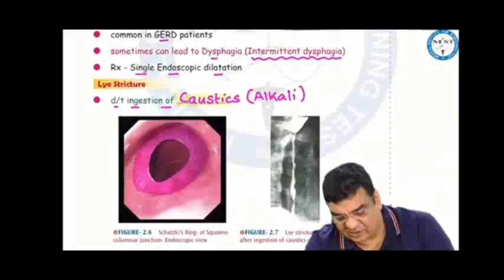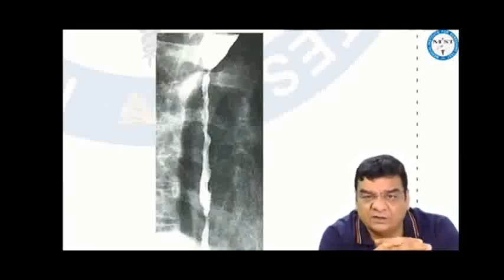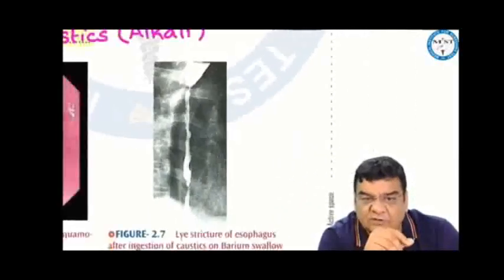Another pathology is lye stricture. Lye stricture is stricture in the esophagus due to ingestion of caustics. What you're seeing here, you can see how the lumen of the esophagus has narrowed down drastically. This is because if somebody has swallowed an alkali, maybe toilet cleaner like Harpic or maybe phenyl, then this is going to cause intense inflammation of the esophagus, inflammation, healing, fibrosis, stricture formation. So this is the lye stricture in the esophagus due to ingestion of caustics or alkali.